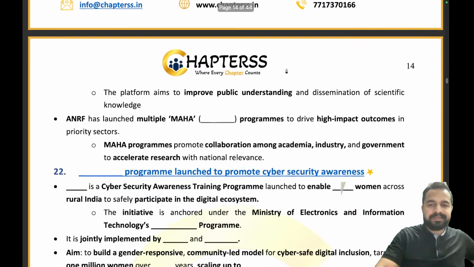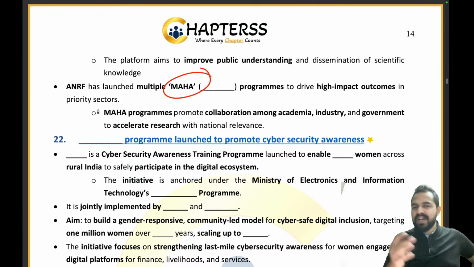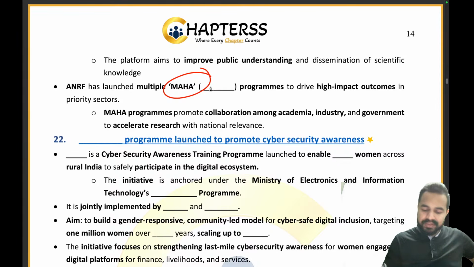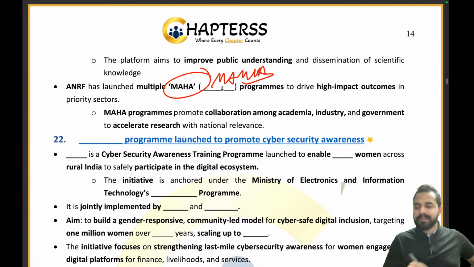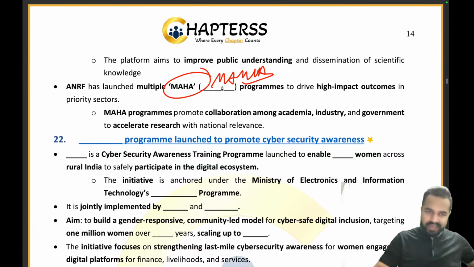Now MAHA. What exactly does MAHA stand for? The different kinds of MAHAs have been launched by the ANRF. That is Missions Advancing High Impact Areas. Absolutely, this is the right answer. Missions Advancing High Impact Areas. That is the right answer.